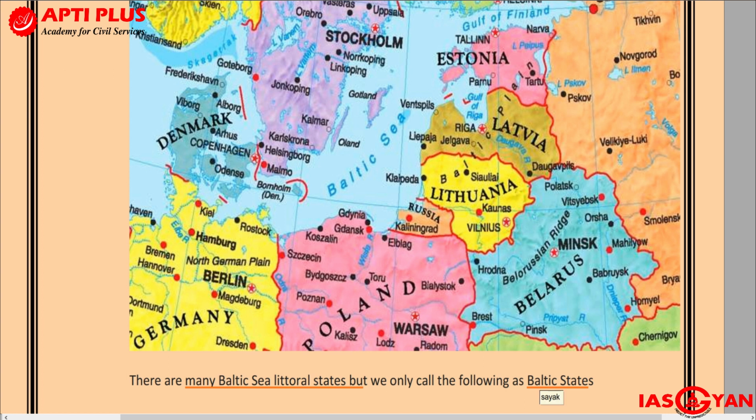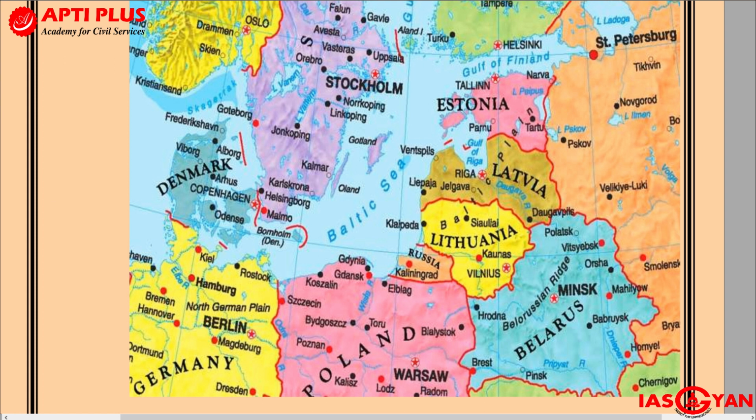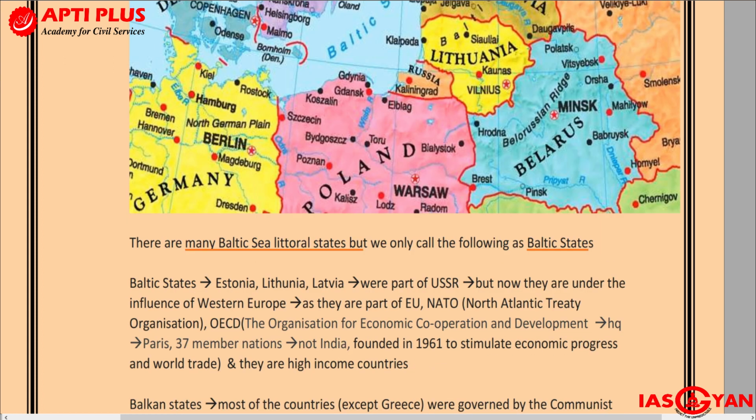Please remember, there are many countries, as you can see from the map itself, which share a border with or open out into the Baltic Sea, but all these countries will not be referred to as Baltic states. There are some very specific ones. When we talk about Baltic states, we refer to only three countries: Estonia, Lithuania, and Latvia.